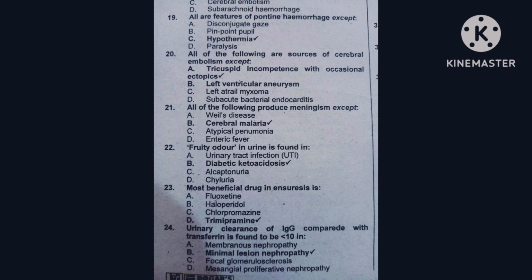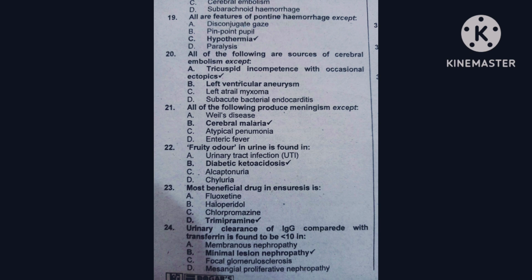Question number 21, all of the following produce meningism except: option A is Weil's disease, option B is cerebral malaria, option C is atypical pneumonia, option D is enteric fever. The correct option is cerebral malaria, which does not produce meningism.